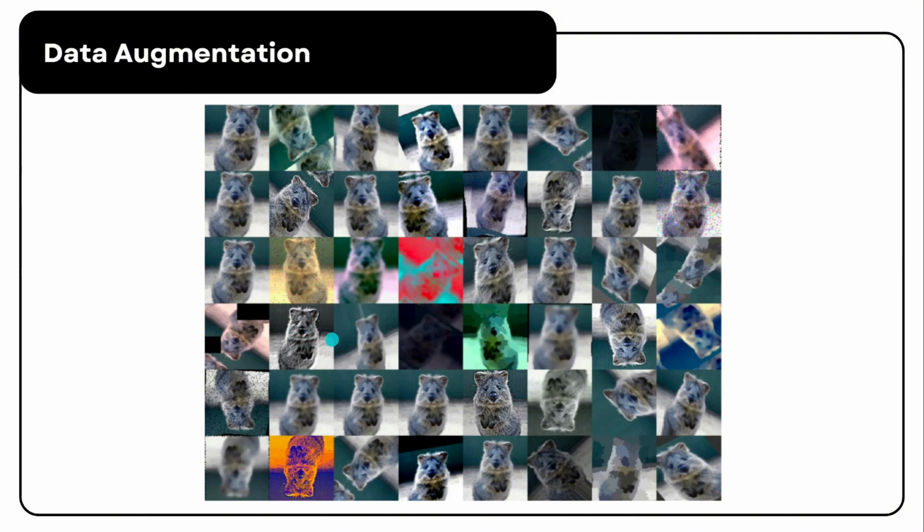So by training on all of these augmented images, the CNN learns to identify the most important features that define a particular class rather than being misled by variations in lighting, position, or angle. So this improves the model's robustness and generalization to new unseen images.